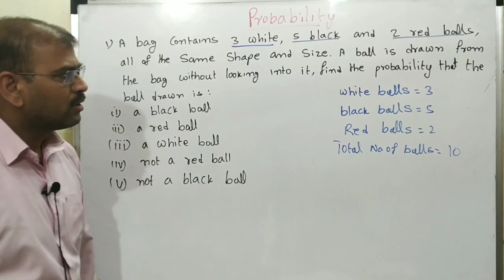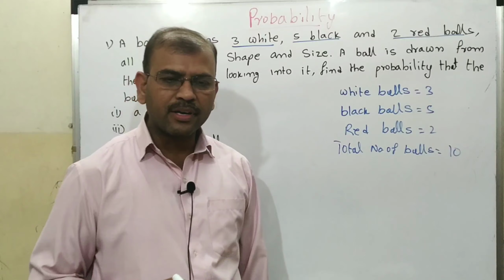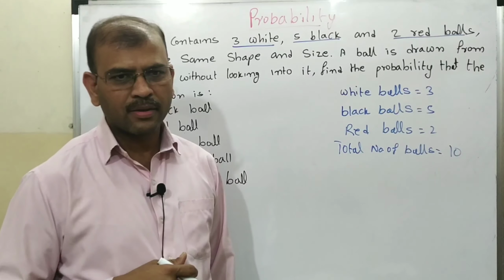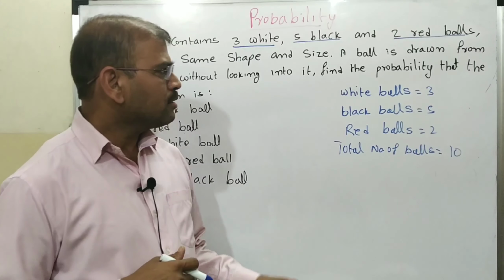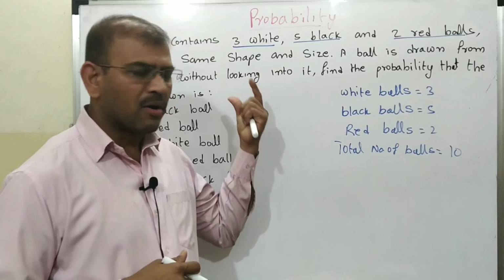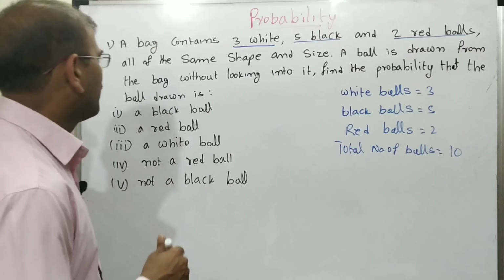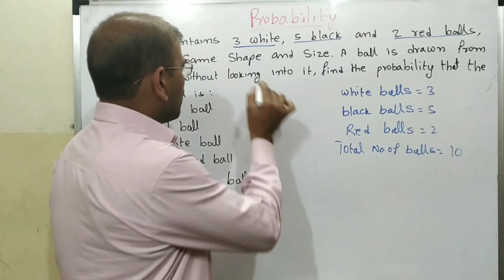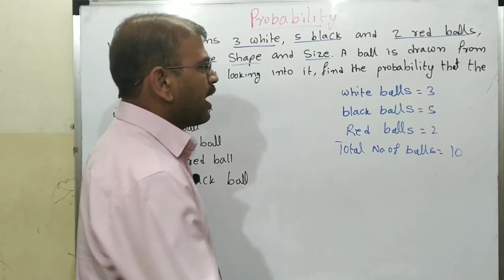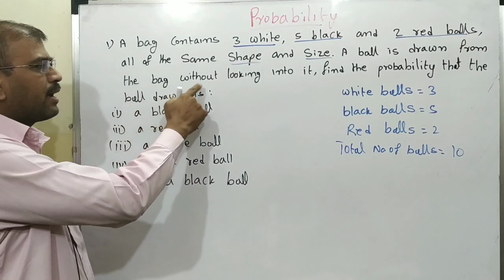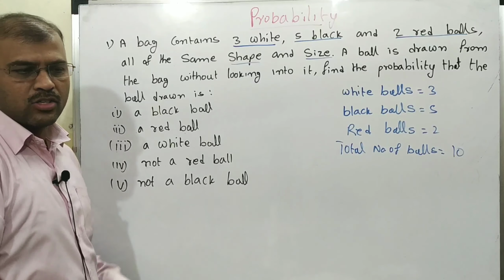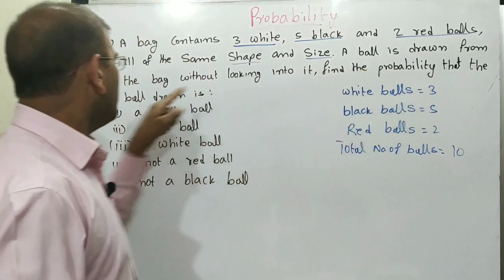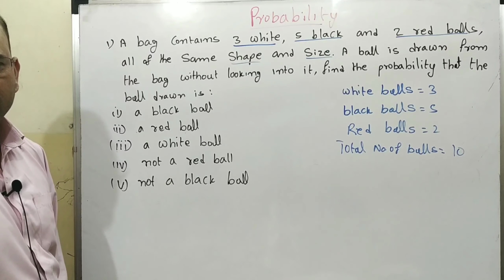Now this is very simple. Usually in this chapter they will ask 3 marks or 6 marks in the board examination, because these questions are very simple and easy to understand. Now look at the next part. All the balls are the same shape and same size. A ball is drawn from the bag without looking into it, so you are randomly picking a ball without looking at it. Find the probability that the ball drawn is: